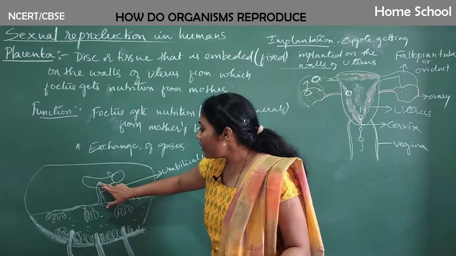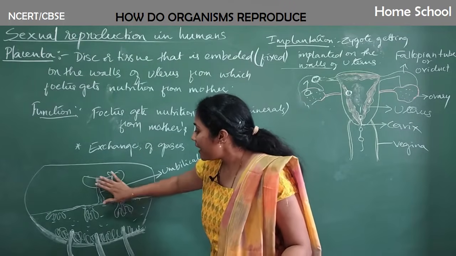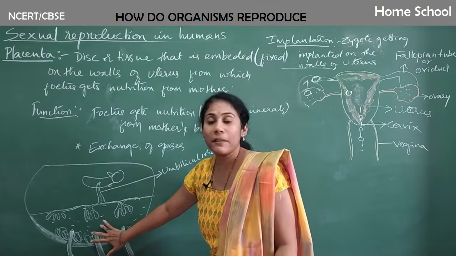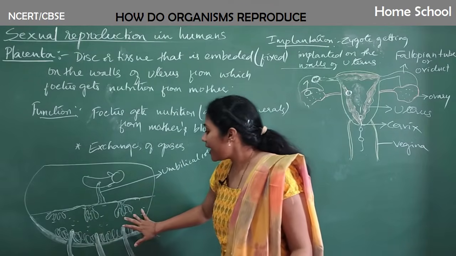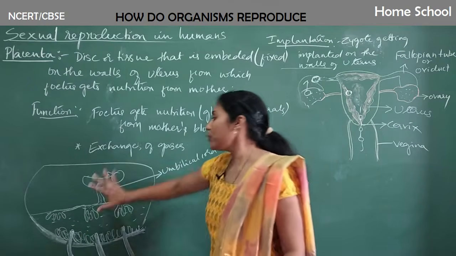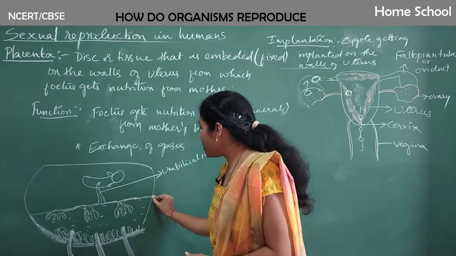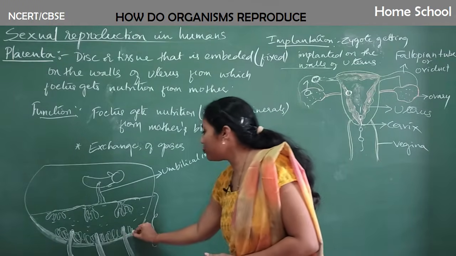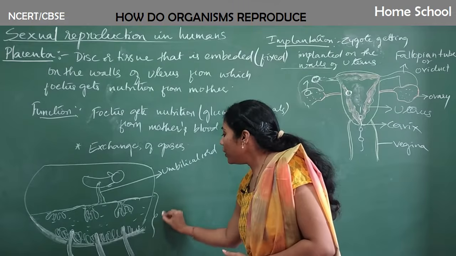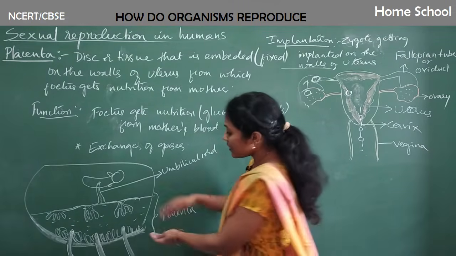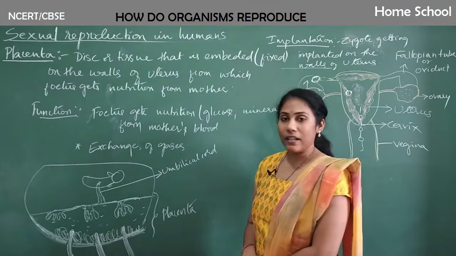Actually, whatever waste from a fetus is there, everything will come out through villi and it will pass through this pool of blood, and whatever nutrients are there in this blood, everything will pass through this villi only to the fetus. And this much area, the villi portion, the blood and this tissue, the lining, the whole thing we call as placenta. So this much is actually called placenta.